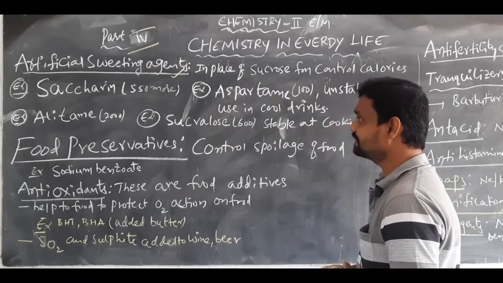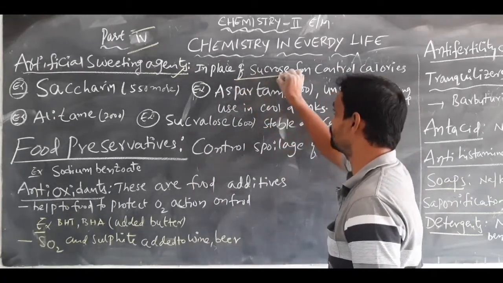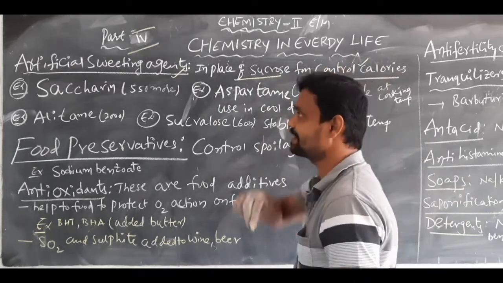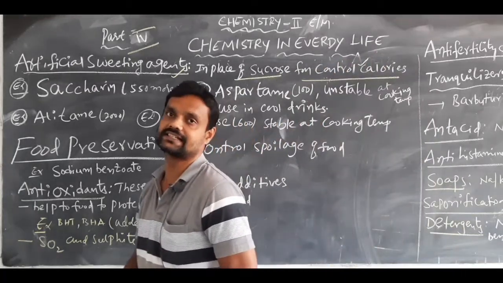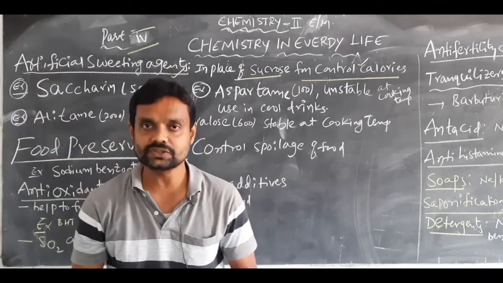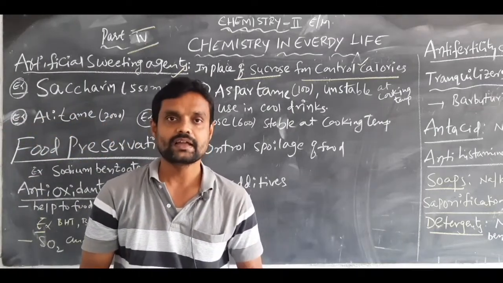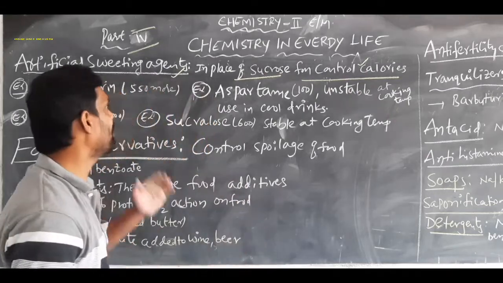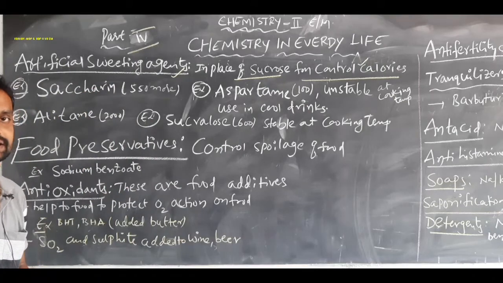It can be used in place of sucrose to control calories. Artificial sweetening agents are used in place of sugar, nothing but sucrose, and they control calories.